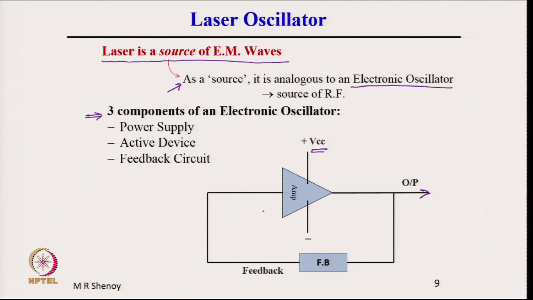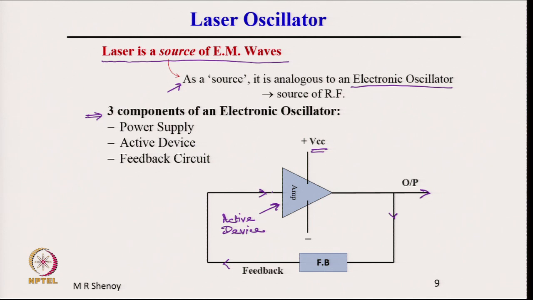The amplifier itself comprises an active device such as an op amp, a transistor, or any of the active devices which would amplify the input. So, this is the input, and this is the feedback loop.